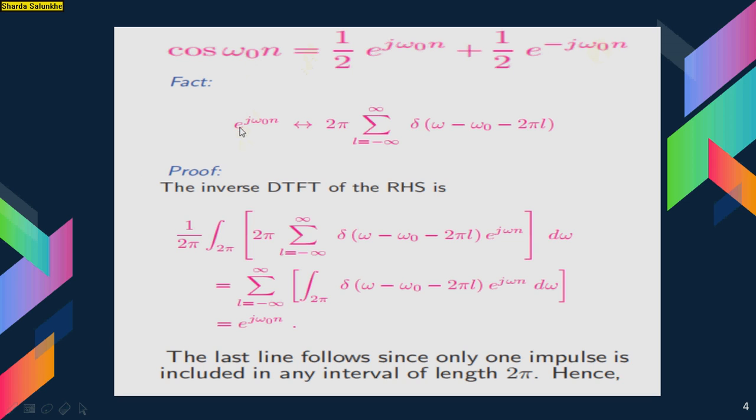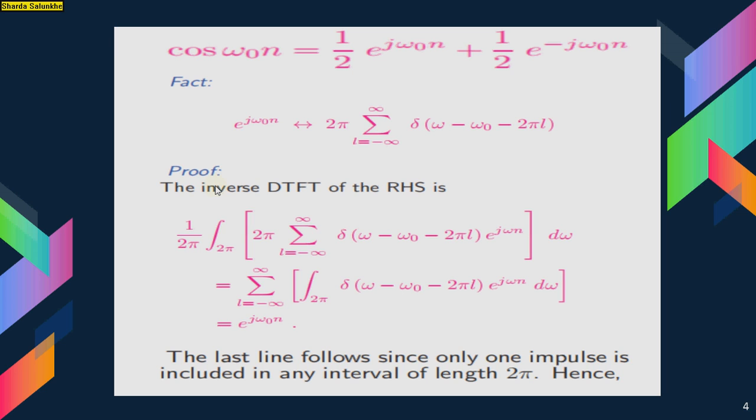by referring to the figure. So that transforms to 2 pi summation L equal to minus infinity to infinity of delta of omega minus omega 0 minus 2 pi L. Proof of the inverse DTFT: that is equal to 1 by 2 pi integration over the period 2 pi of 2 pi summation L equal to minus infinity to infinity delta of omega minus omega 0 minus 2 pi L into e raised to j omega n d omega.